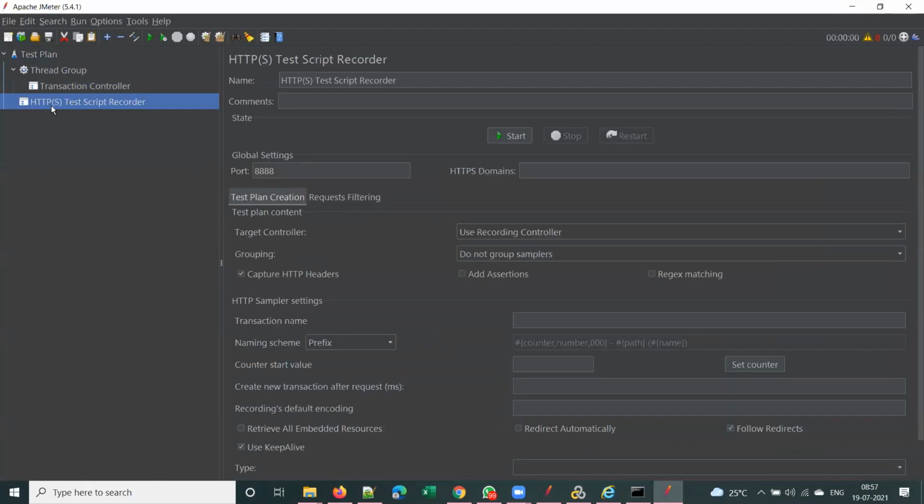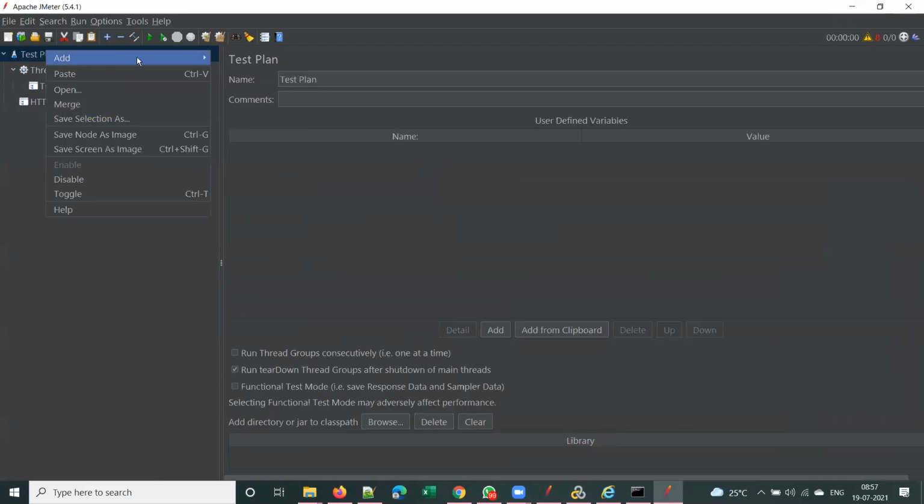We add a non-test element called test script recorder. Why is it under non-test element? Observe here, it is under non-test element, which means it is used only for recording. We don't use it while doing a test execution. That's why it is called a non-test element. That's it. As simple as that.